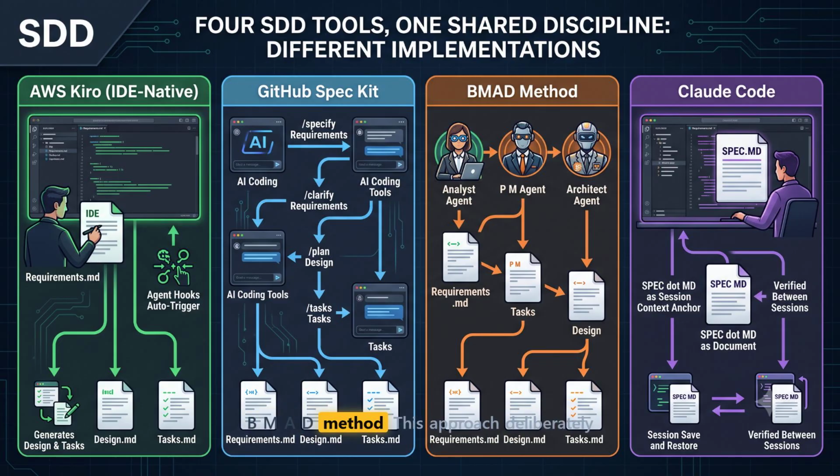Drop down to the orange box for the BMAD method. This approach deliberately slows everything down. Each document in that top row is produced by a specialized AI agent. The analyst agent creates the requirements. That product manager robot produces the spec. Follow the handoff chain to the architect, who creates the final design.md. The slowdown is the point. The handoff gate between each specialist forces extreme verification before a single line of code is ever touched.